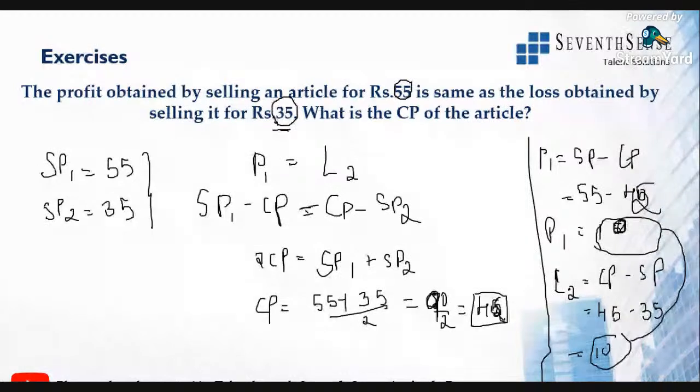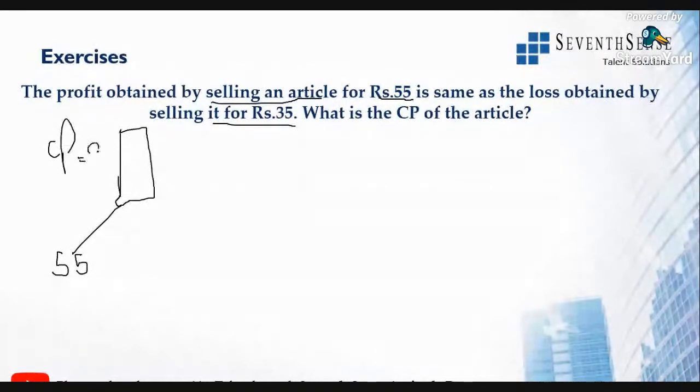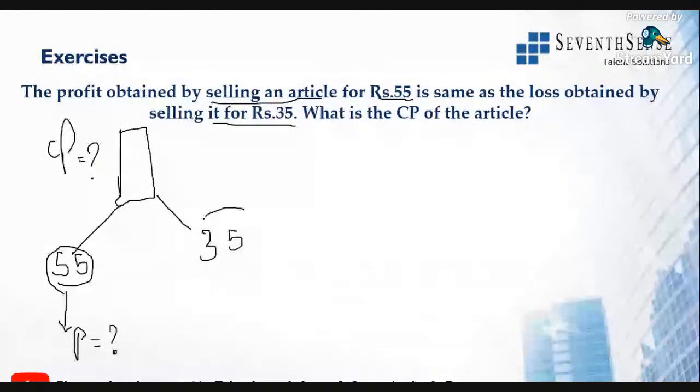Now the profit obtained by selling an article for rupees 55 is same as the loss obtained by selling it for 35. Okay, just understand there is one book. Now I'll sell this for 55 rupees. I don't know what the cost price of that book is. I'll sell it for 55 rupees by gaining profit. Profit also I don't know what it is. Similarly, if I sell it for 35 rupees, I will be experiencing loss.